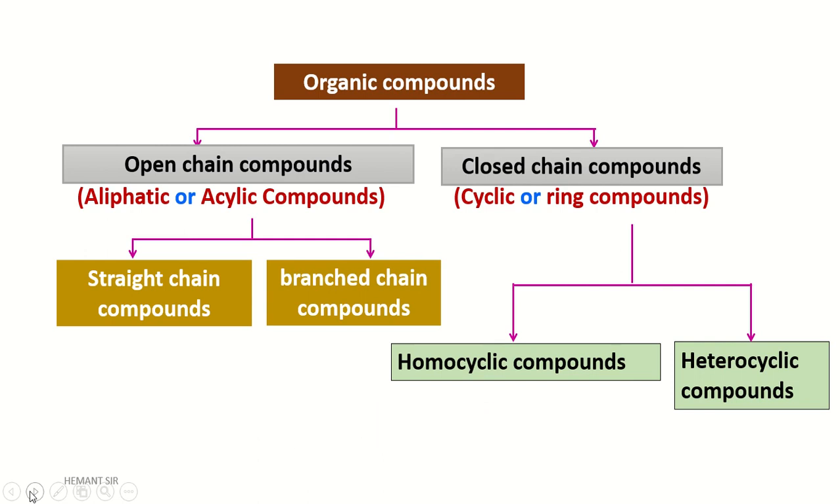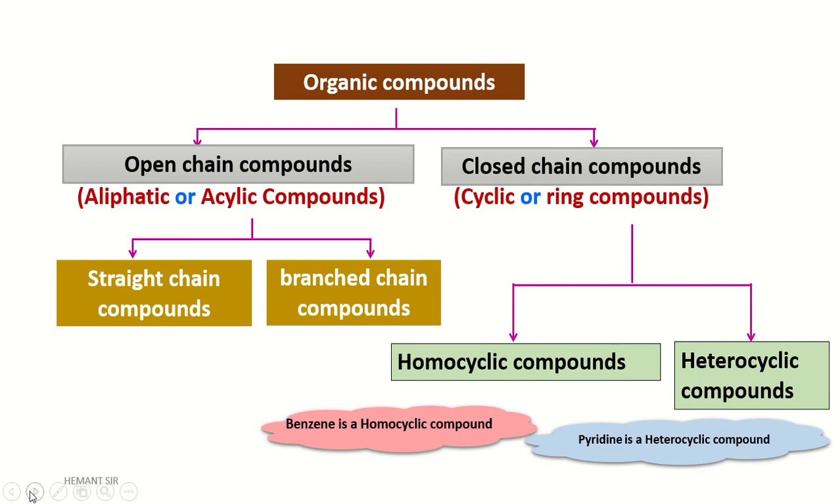An example of a homocyclic compound is benzene. Benzene is the example of the homocyclic compound, and pyridine is a heterocyclic compound. Pyridine means one nitrogen atom replaces a carbon atom in the benzene ring. The resulting structure will be pyridine. We will discuss it later.